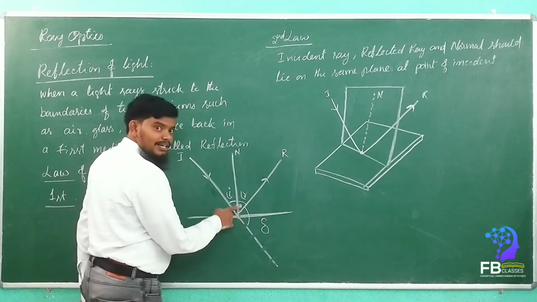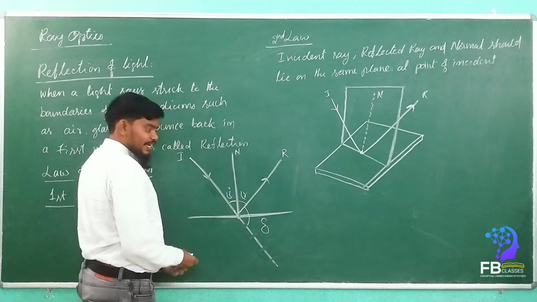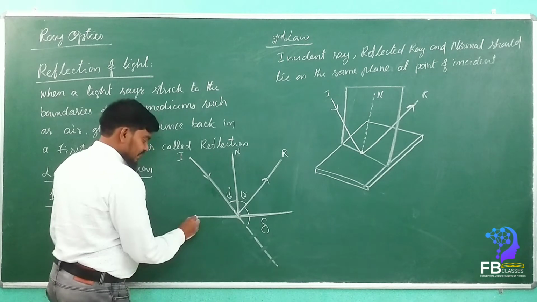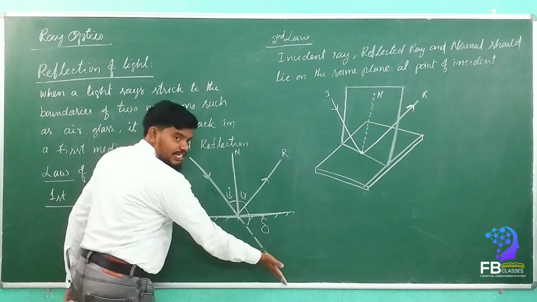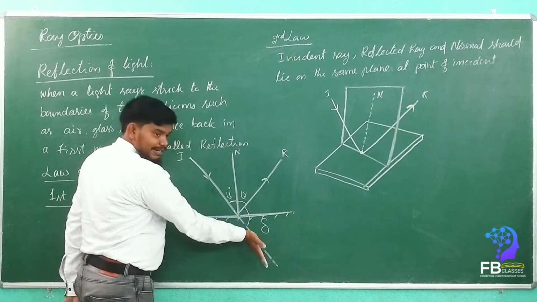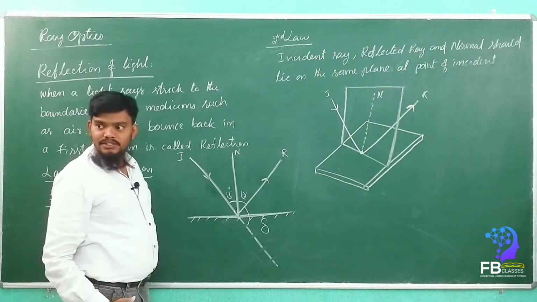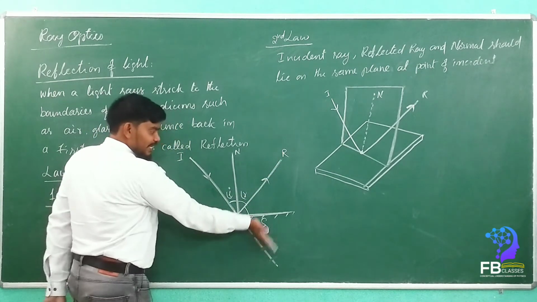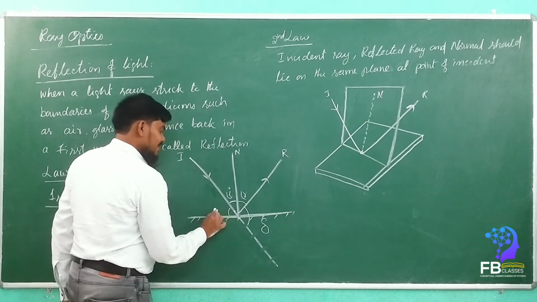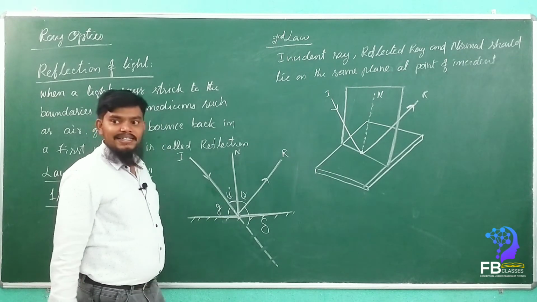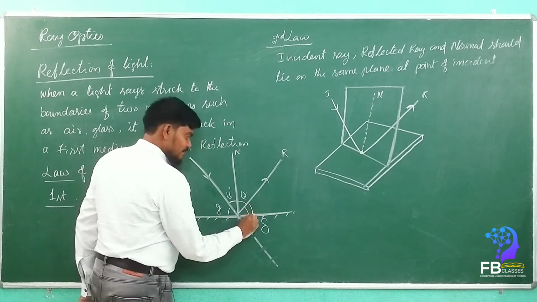The angle of deviation is nothing but the angle between the original path of the incident ray and the reflected ray. If the mirror were not there, then what would happen? This ray would go in a straight line. So this ray is diverted into the reflected ray, and that much angle is deviated. So this is the angle of deviation. This angle we can call the glancing angle or grazing angle. This is also the glancing angle.